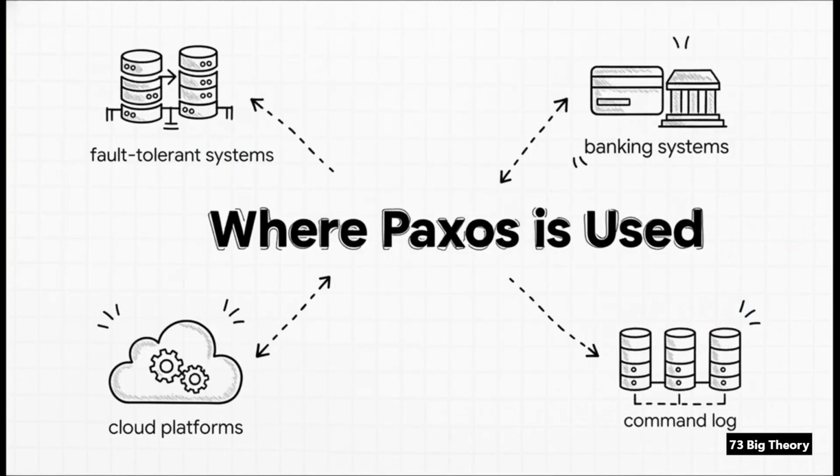And believe me, this is not just theory. Paxos and algorithms inspired by it are running the absolute core infrastructure of the world's biggest tech companies. We're talking about the globe-spanning databases from Google and Amazon. We're talking about financial systems where getting it wrong is not an option, and the coordination services that literally keep the cloud from falling apart.